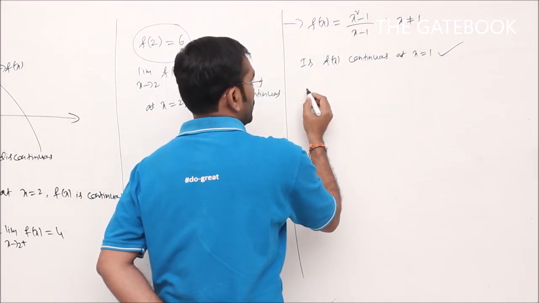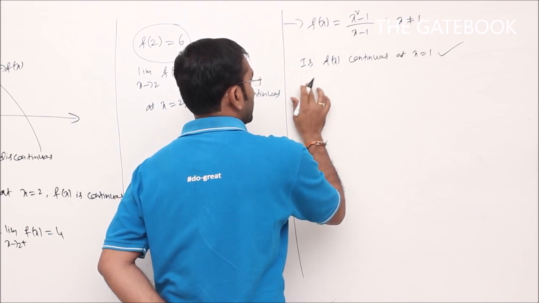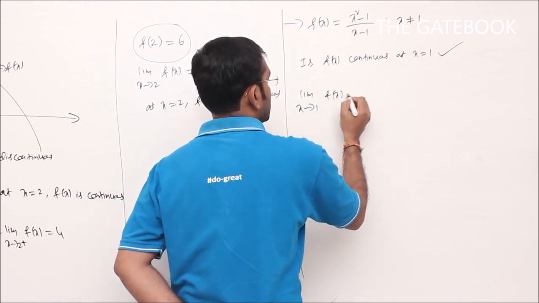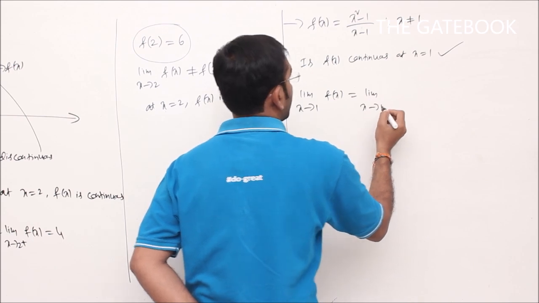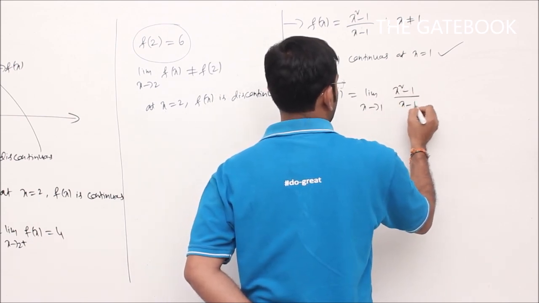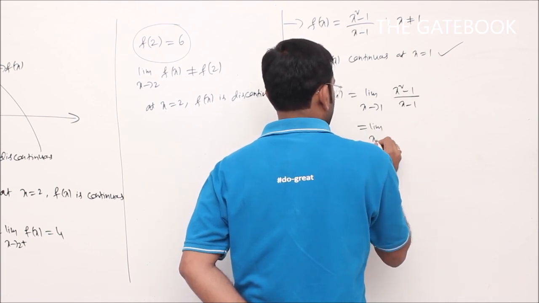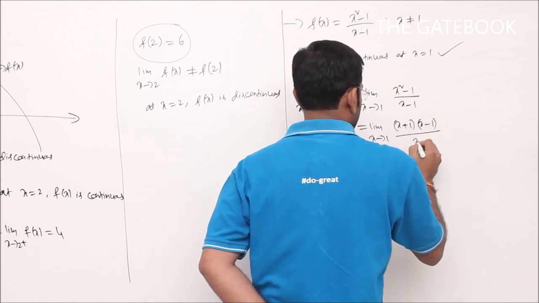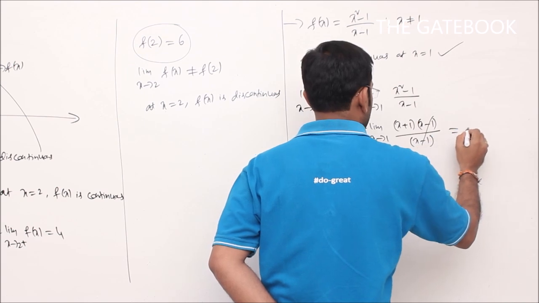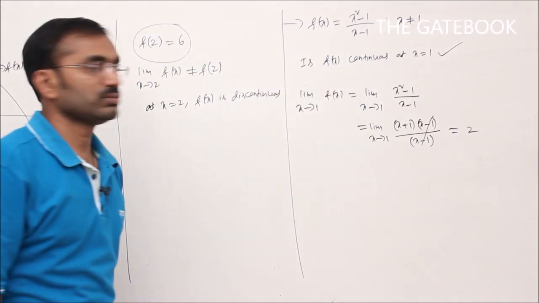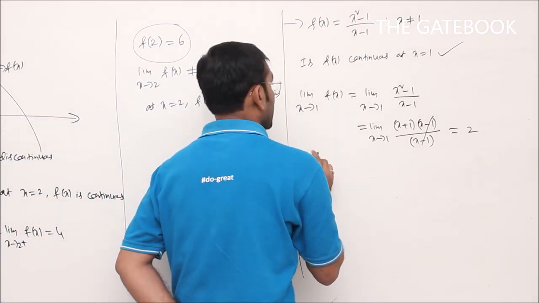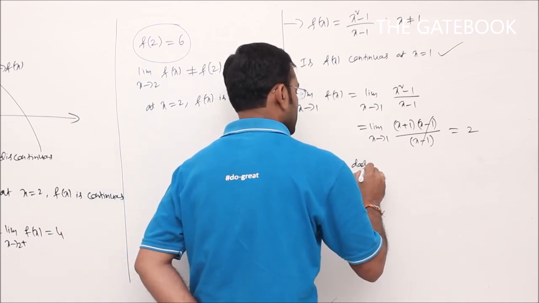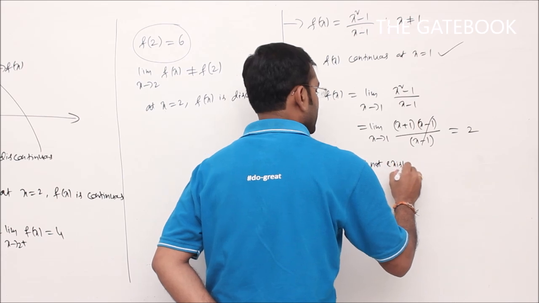See here, for the limit value, first I will go for the definition. Limit x tends to 1 of f of x, where f of x is x square minus 1 by x minus 1. That is equal to limit x tends to 1, and I can write this as x plus 1 into x minus 1 by x minus 1. The x minus 1 will get cancelled, and you will get limit value 2. But what about the function value? F of 1 does not exist.